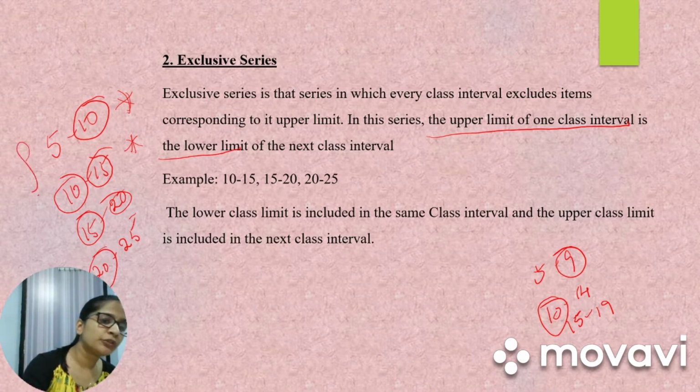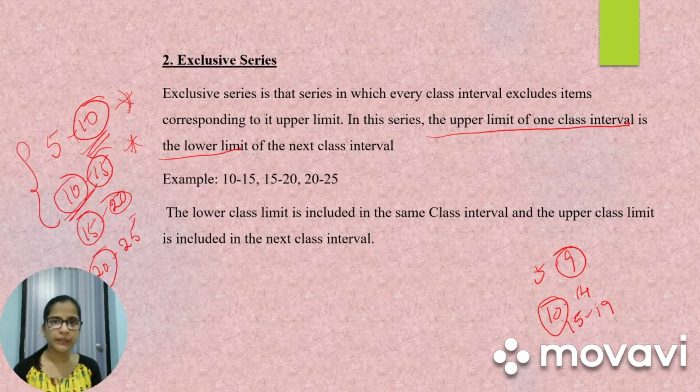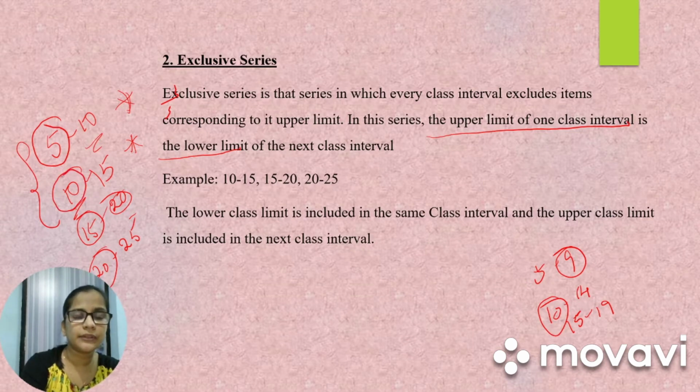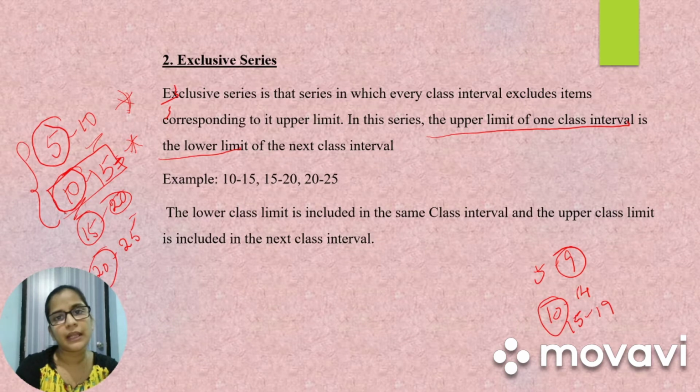So you may be confused that 10 is here also and 10 is here also. But always remember, the lower limit will be included in this class interval, but the upper limit will be included in the next class interval. So when they ask you marks between 10 to 15, you would be writing it in this class interval and not this class interval. Clear?